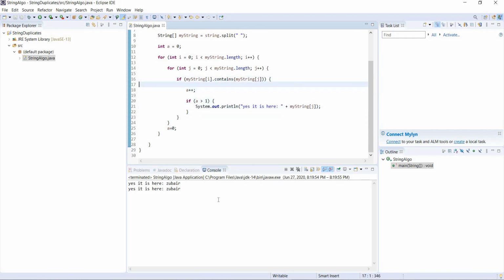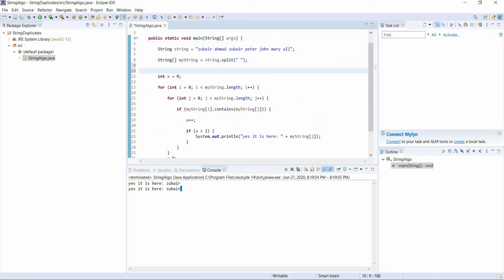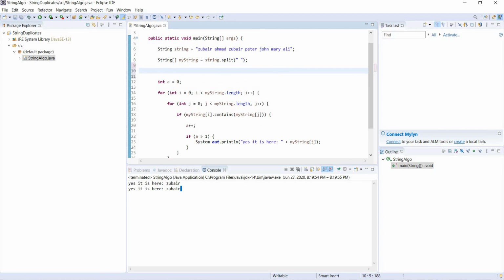You remember, everything is gone. Why? Because it is only going to print this statement if A is greater than 0, that means A is a duplicate. If A is not a duplicate, it's not going to print this statement. Okay, so would it not be nice, instead of printing it over here, we can store this duplicate value into something and print it later, or use it later for whatever our business logic is. So we can use that duplicate later, and show how many times it comes or whatever.